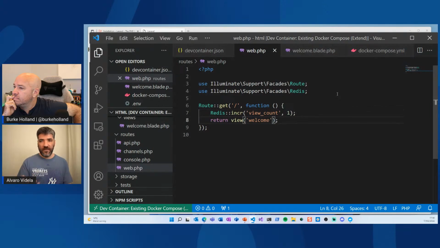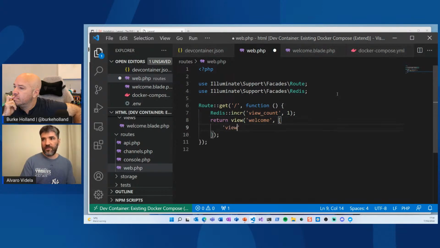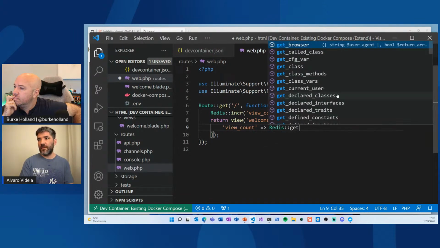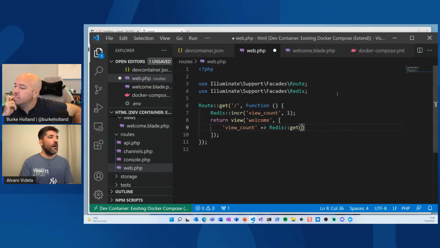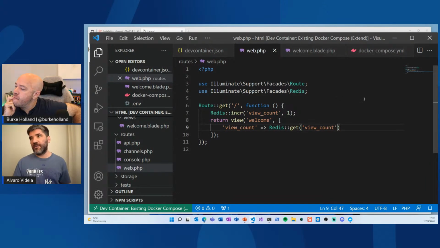And I need to pass this information to the template. How do you do that in Laravel? You provide an array and you pass the variable you want. So view count is, in this case, Redis get view count. This should do the query and send it to the template.